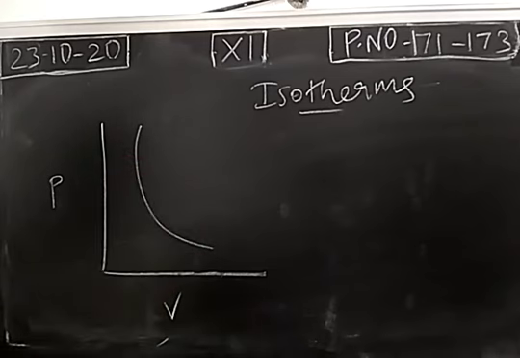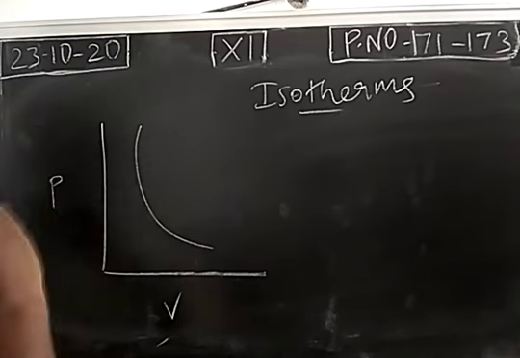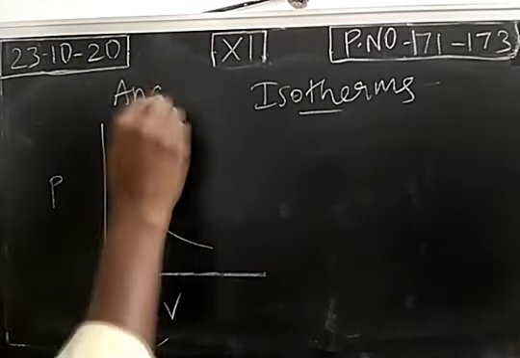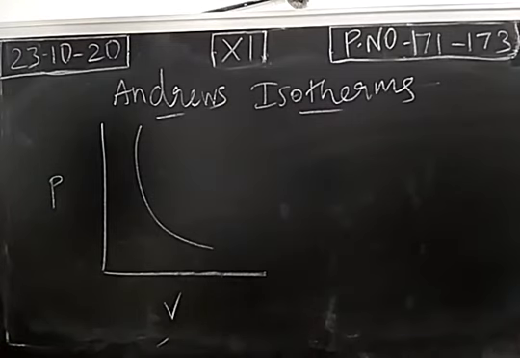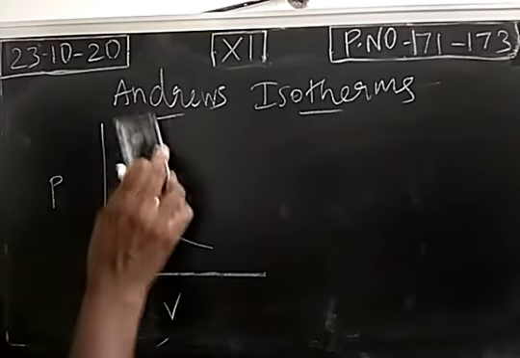This is the meaning of isotherm. The scientist is Thomas Andrews. He related pressure and volume of carbon dioxide gas at different temperatures. So he obtained an isotherm when he related pressure and volume of carbon dioxide at different temperatures. So we call the isotherm Andrews isotherm.